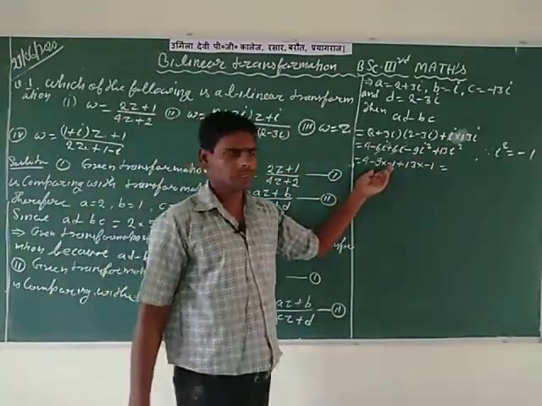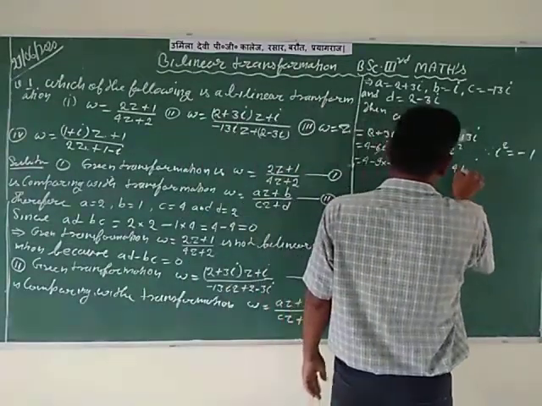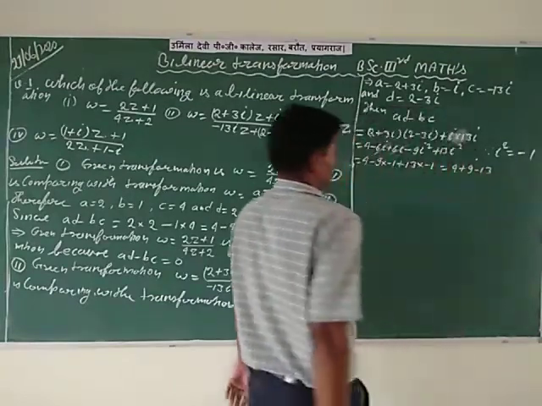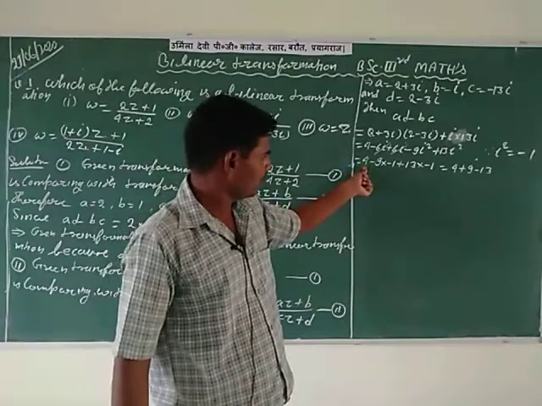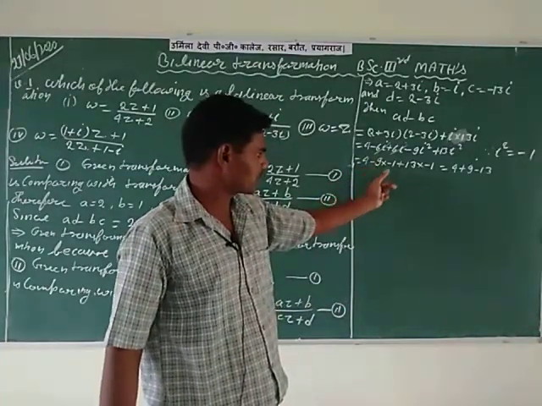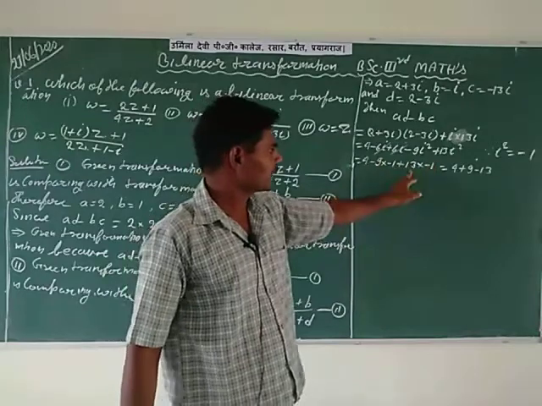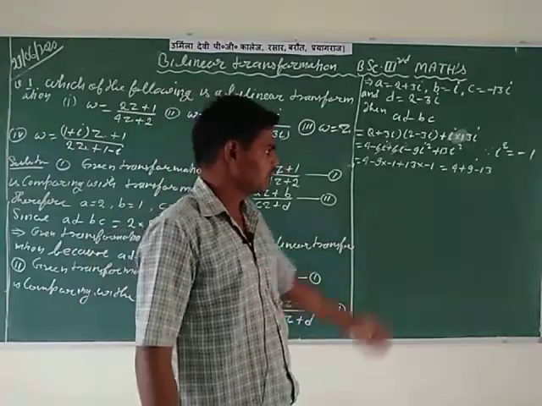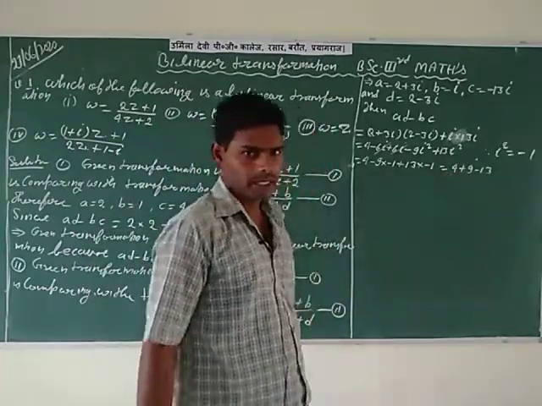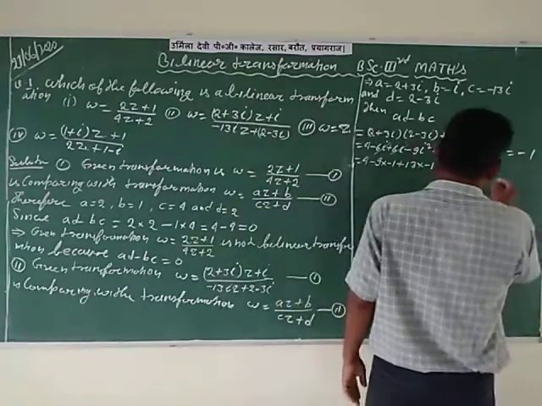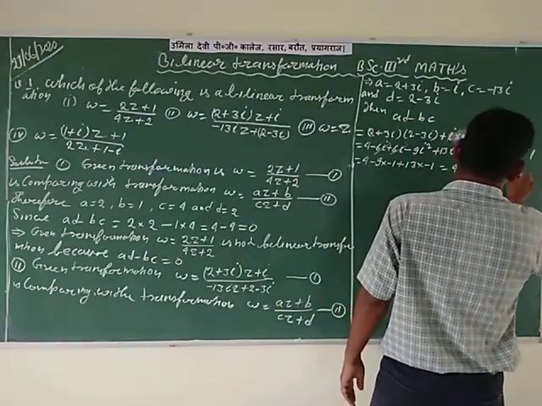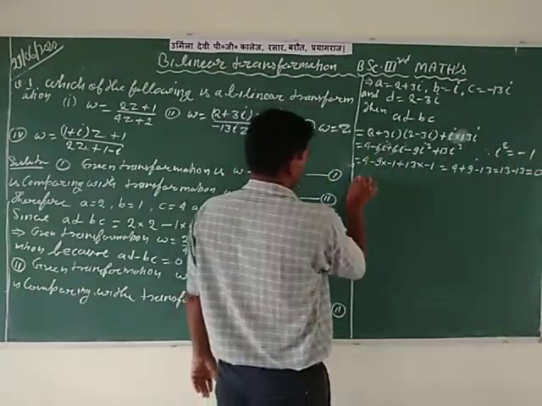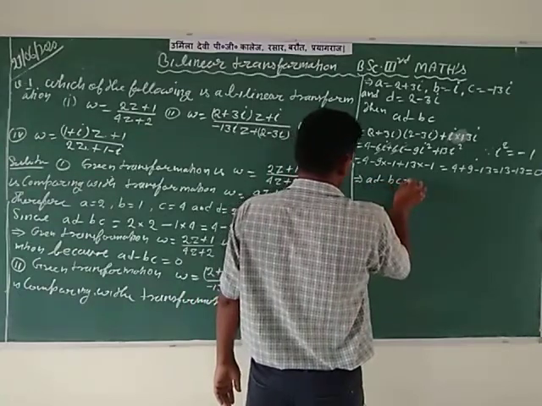4 minus minus, so 4 plus 9 and minus 13. Please check again. 4 minus minus, so plus 9, 4 plus 9, and 13 into minus 1 is equal to minus 13. You know that 4 plus 9 is equal to 13, and 13 minus 13 is equal to 0. So it implies that the value of AD minus BC is equal to 0.